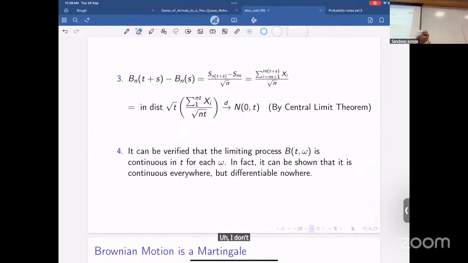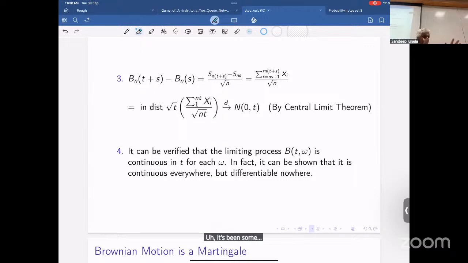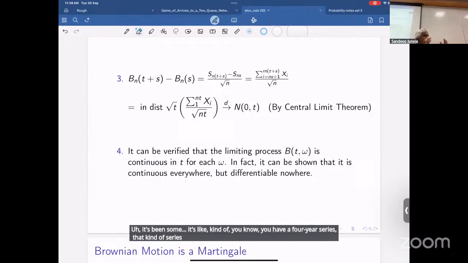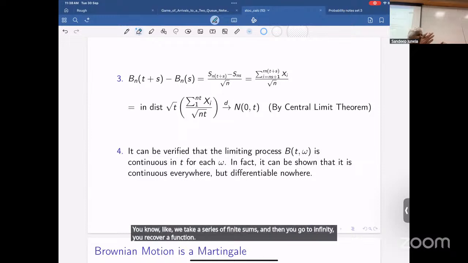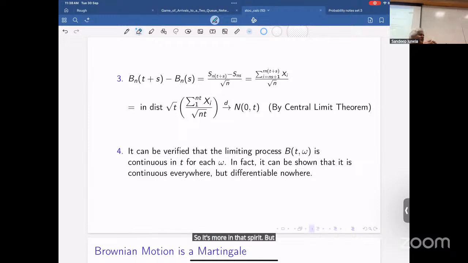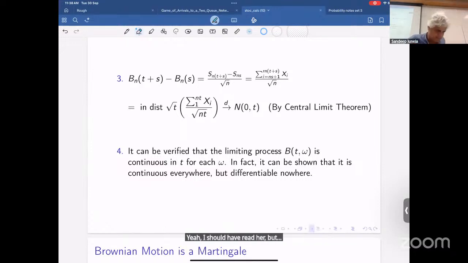I don't want to talk about it right now. These are things I knew. Maybe you remember it. It's kind of like a Fourier series: you take a series of finite sums, and then as you go to infinity, you recover a function. So it's more in that spirit. But let me not comment on it. I can maybe read up and next time I can tell you more. I should have read up, but where's the time?